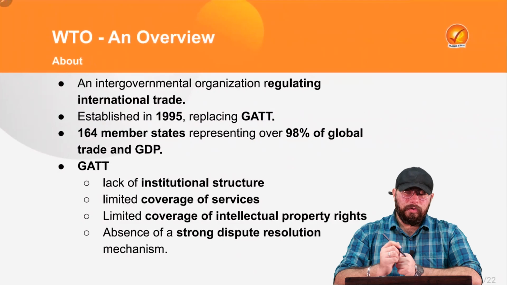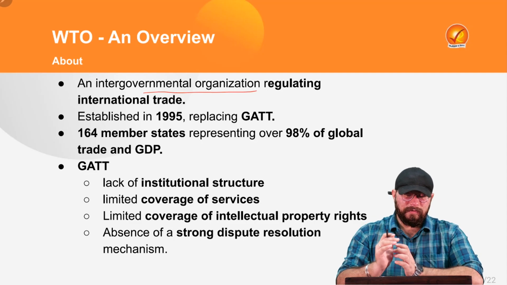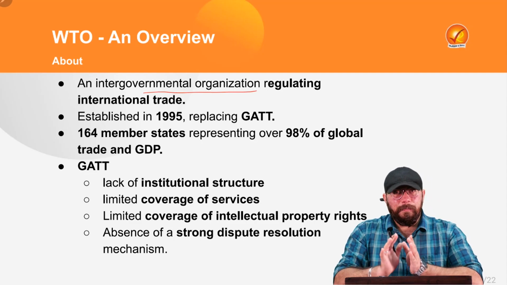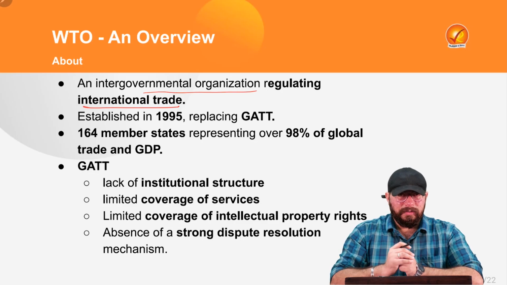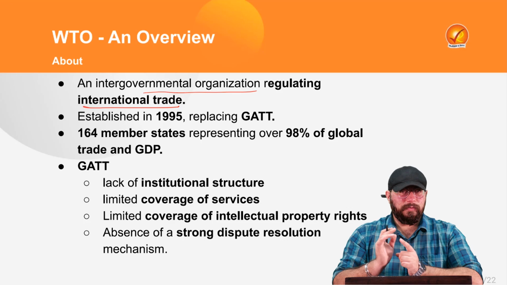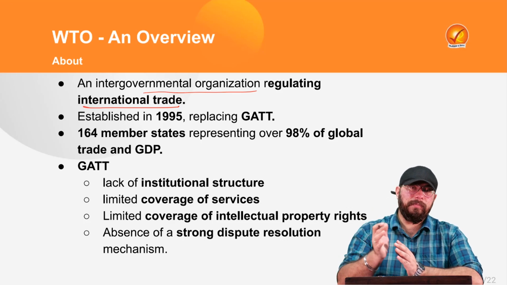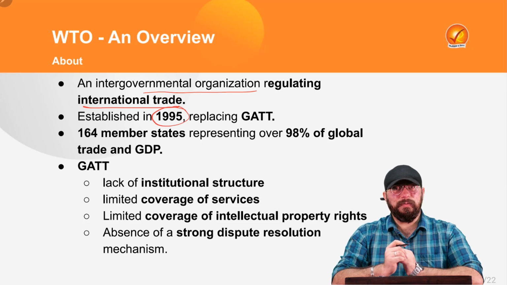Now, directly jumping onto the topic, first of all, what is this World Trade Organization? So, we all know that it is an intergovernmental organization with the main aim of regulation of international trade. So, regulating international trade is the main aim and objective of this World Trade Organization, as the name is also suggesting. It was established in the year 1995.